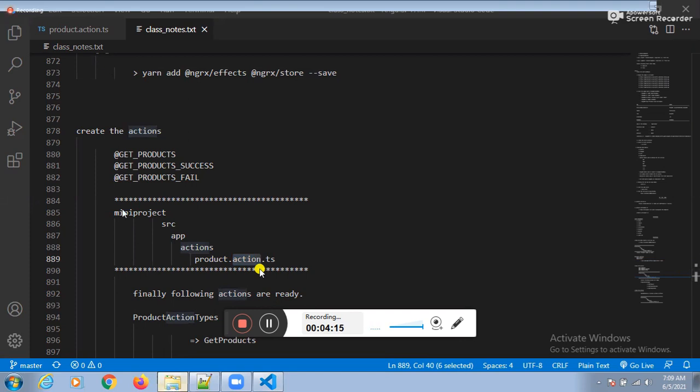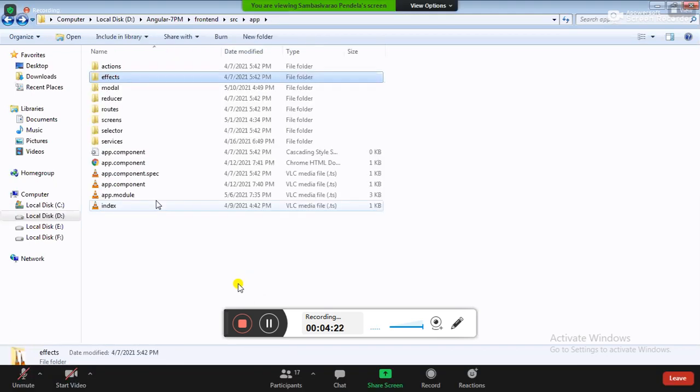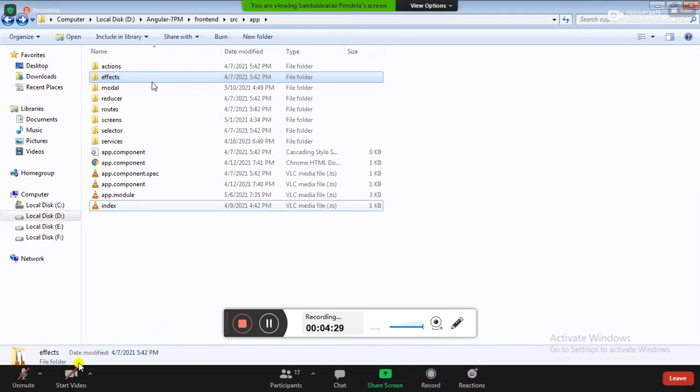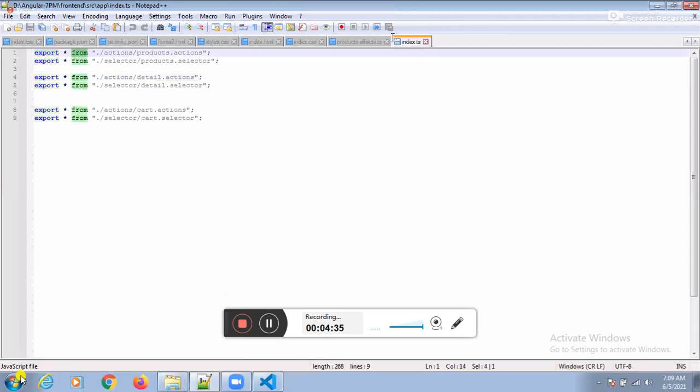If I show the code, then you can get the clarity. Guys, you prepared actions, right? Whatever actions you prepared, I wanted to maintain one global configuration file, which is the index.ts file. In the index.ts file, all the actions we need to export.